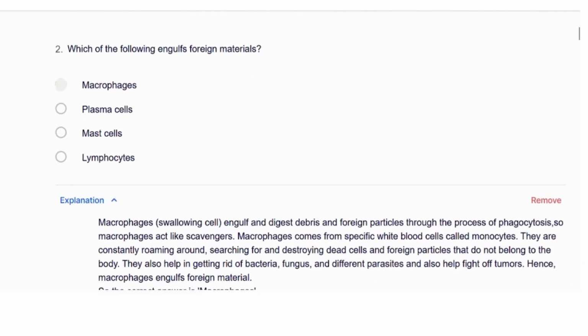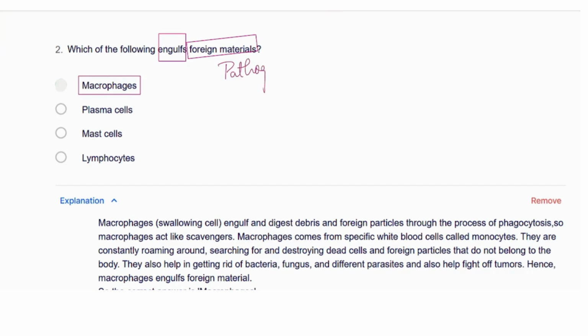Now let's see the next question here. Which of the following engulfs the foreign material? Engulfing the foreign material means to take it in. So which one will engulf the foreign material or any pathogen? Foreign material means any kind of pathogen, right? It may be the plasma cells, the macrophages, the mast cell or the lymphocyte. Here, macrophages we have seen are the eater. Engulf means to eat or to take in fully, so it would be macrophages.